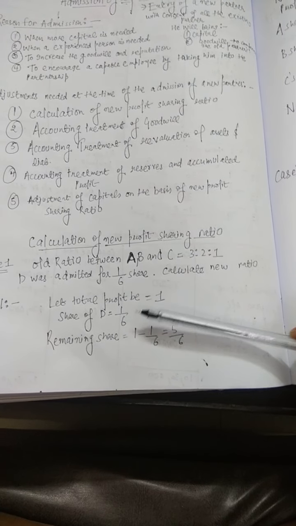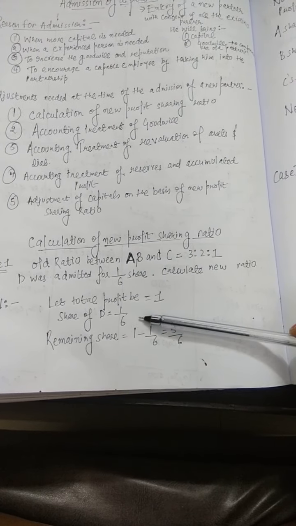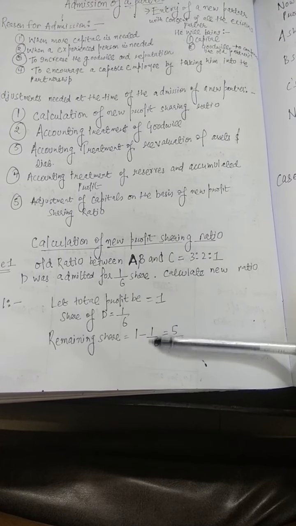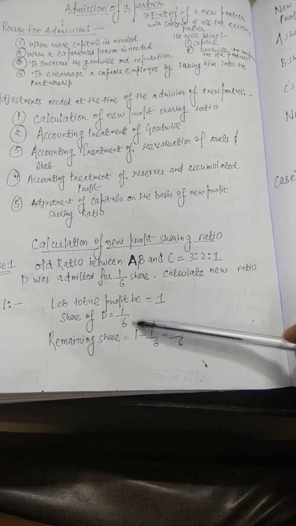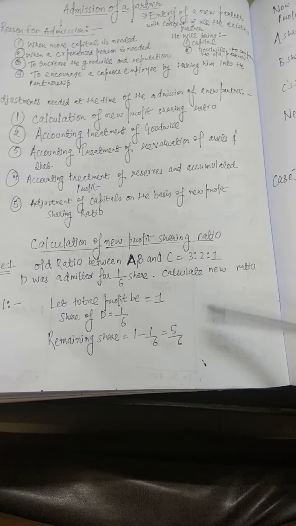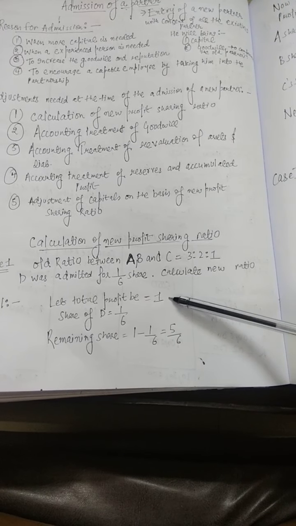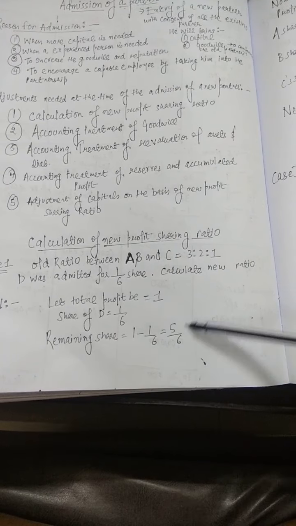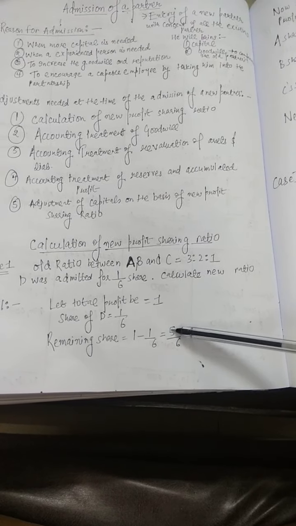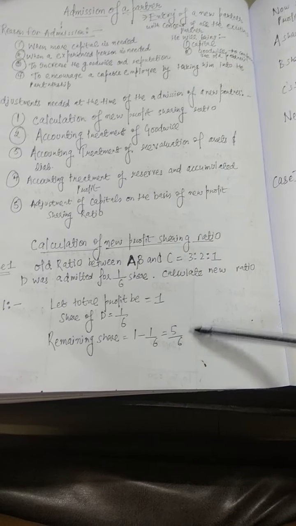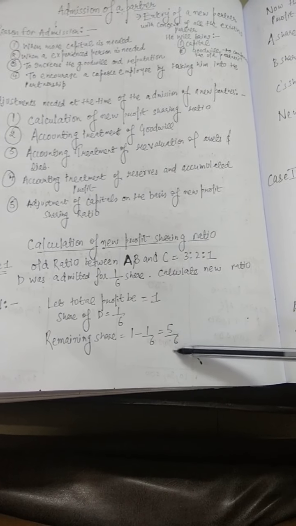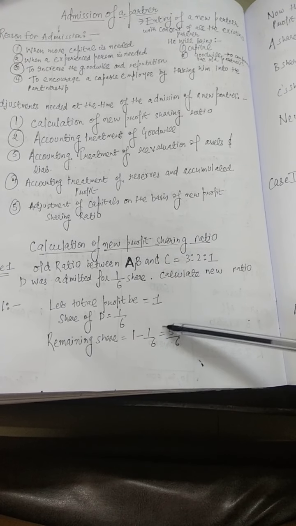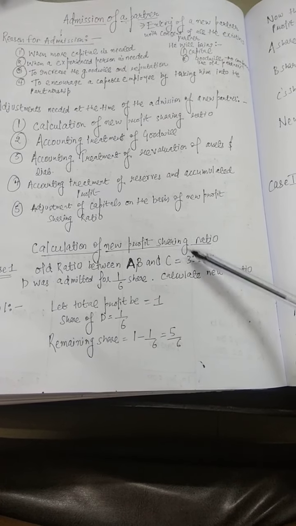Now what will the firm do? The firm will give 1/6 share to D, and the remaining profit after giving profit to D is 5/6, because our total profit is 1 and 1/6 will be given to D. So the remaining profit is 5/6. Now in this question, nothing is mentioned about the distribution of profit between old partners, so it is assumed that this 5/6 will be distributed among the old partners in the ratio 3 is to 2 is to 1.